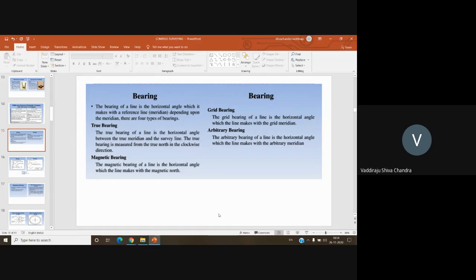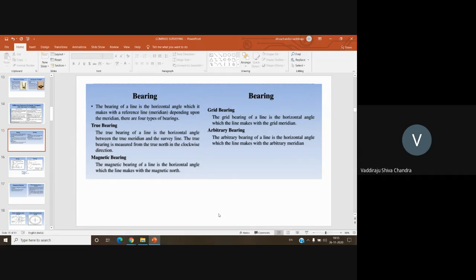True north is fixed with respect to astronomical objects like stars in the sky, whose position doesn't change with respect to the position of the earth. So if you have fixed a true north at one place, it is going to be the same as long as the earth exists. Whereas magnetic north changes from place to place, and changes at the same place from time to time, depending on the rotation of the earth, magnetic storms, variations in the electric fields, and the day-to-day revolution of the earth. Also, there is a possibility of change in the magnetic north.